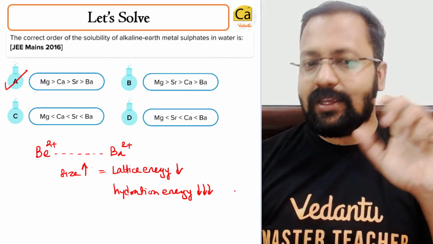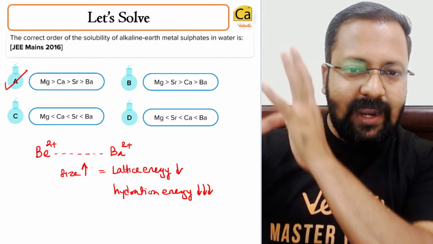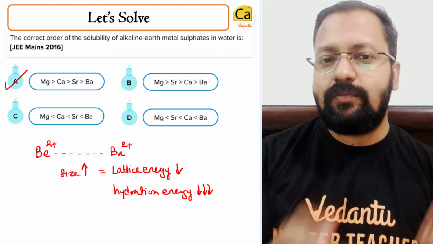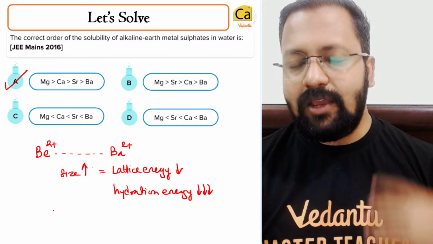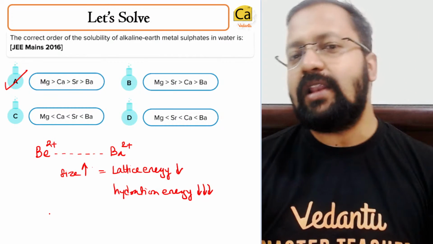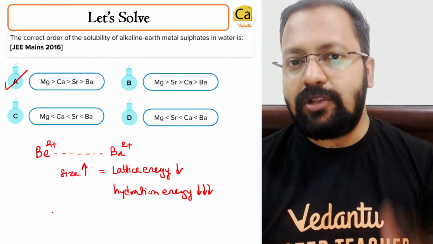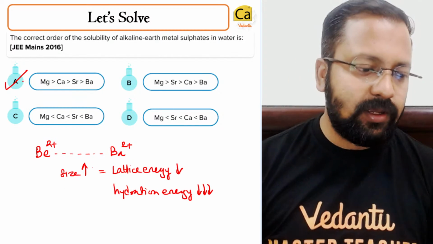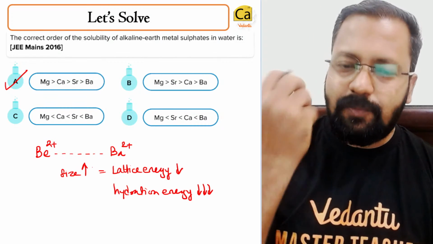The decrease in hydration energy becomes so large that it is not able to overcome the lattice energy. Solubility of a substance is dictated by whether hydration energy is more than the lattice energy or not. If the hydration energy falls to a greater extent compared to the lattice energy, the compound will become insoluble, and so A turns out to be the right answer. Barium sulfate is insoluble. It is obtained as a precipitate.